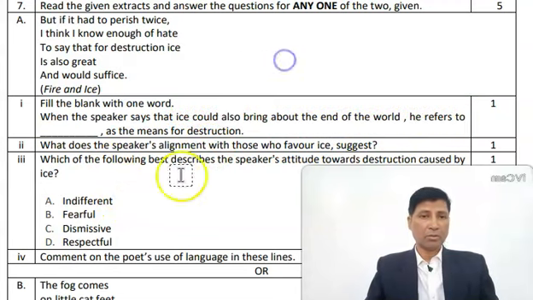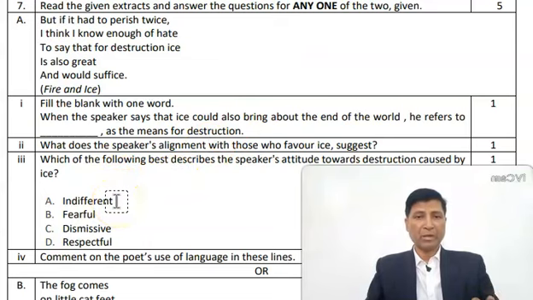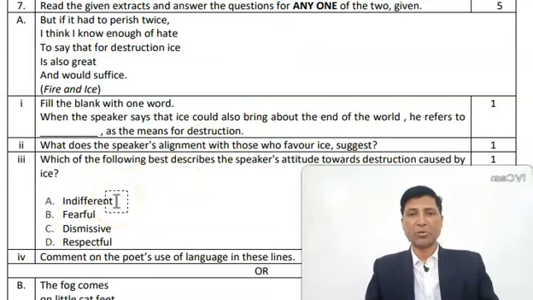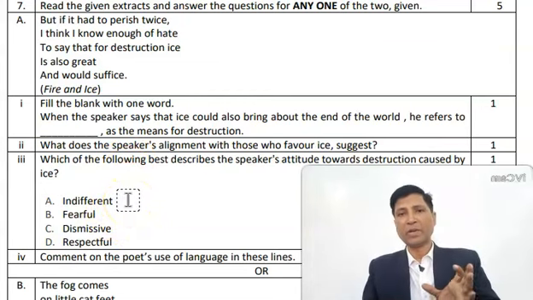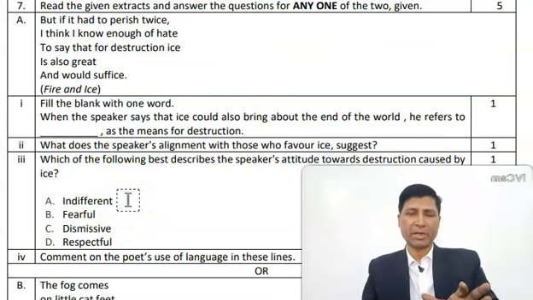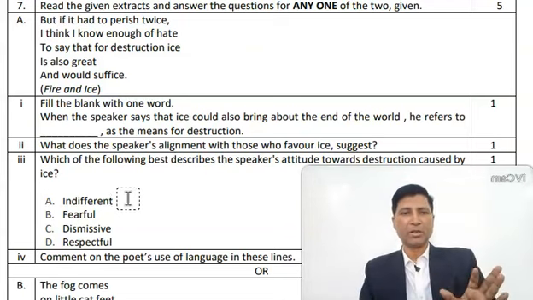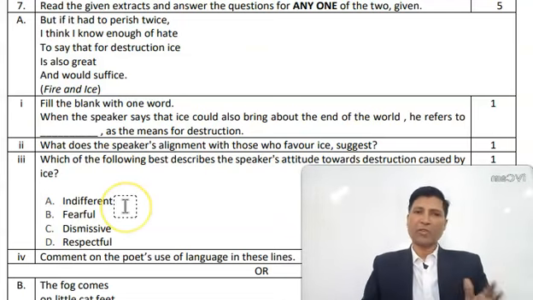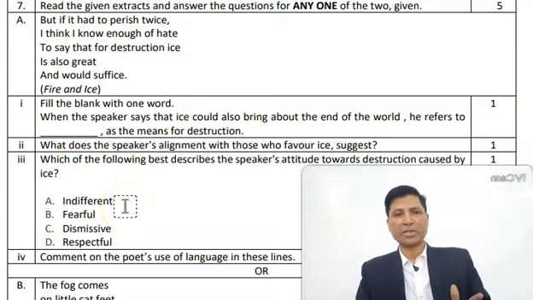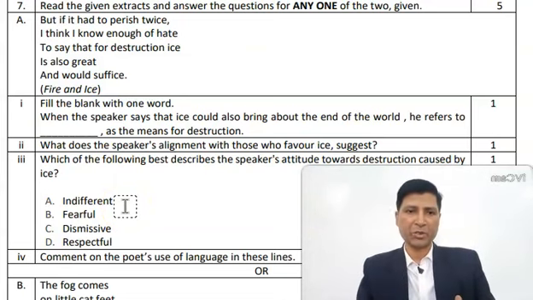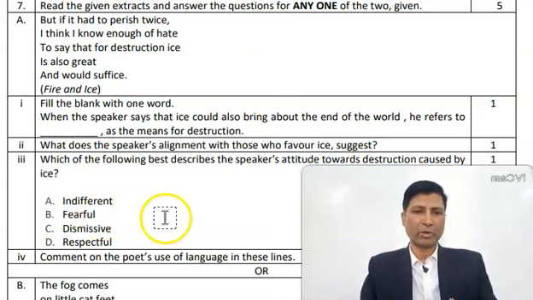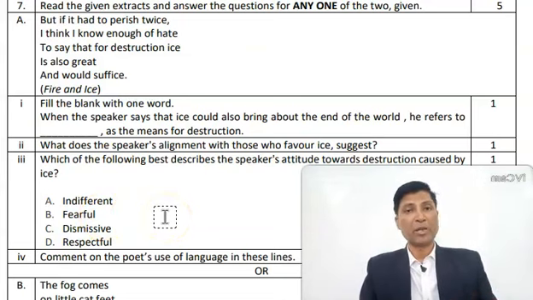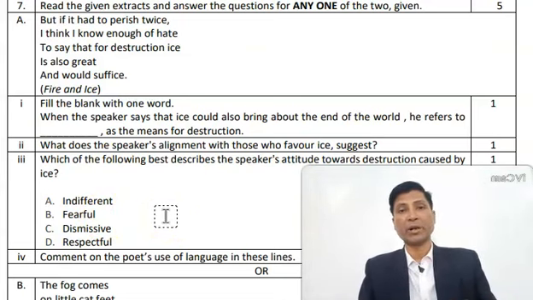You write down the question: which of the following best describes the speaker's attitude towards destruction caused by ice? Indifferent. The word indifferent means not interested. In simple language, when you are not interested in anything, you will be said to be indifferent, or another word, apathetic. So indifferent is not correct. Fearful, no. The extract is not showing that the poet is afraid of destruction. So fearful cannot go. Dismissive, no. The poet is not dismissing that ice will destroy the world.